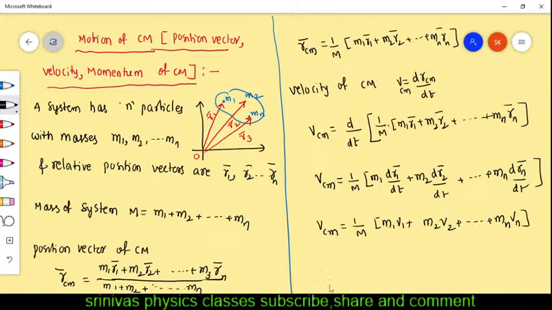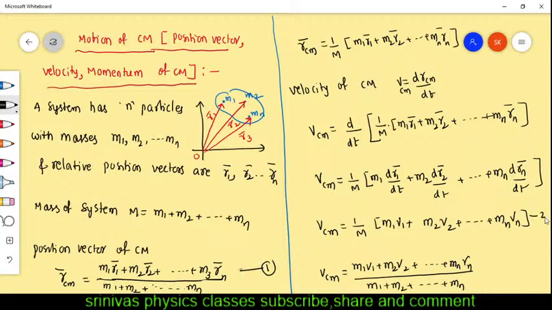We will get the velocity of center of mass as M1 V1 plus M2 V2 and so on Mn Vn. In the denominator, instead of capital M we can also write M1 plus M2 plus and so on Mn. This is equation 1, this is equation 2, and this is equation 3.